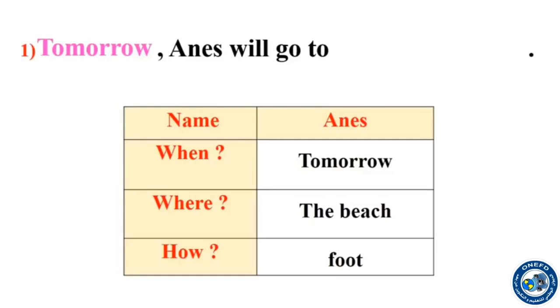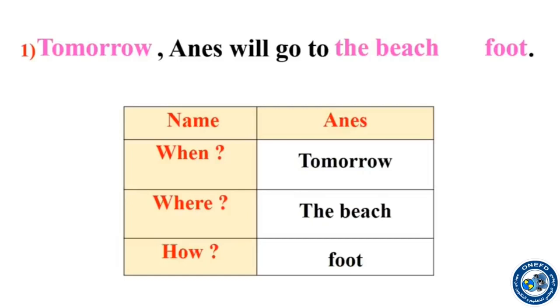He will go to the beach to swim. Anas will go to the beach. But how? Which means of transport is he going to take? No, he is going on foot. Tomorrow, Anas will go to the beach foot.